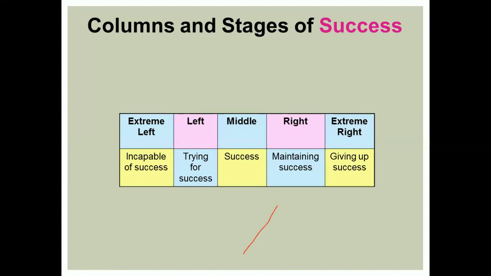There are 18 columns. This is basic chemistry you must know. On the extreme left, they are not capable at all of success. A little to the left, they try for getting the success. In the middle, they are successful. All the remedies there are successful and stable. They have stable bonds. On the right side, when you move ahead of the 10th column, you will see maintaining of success, and on the extreme right, giving up success.